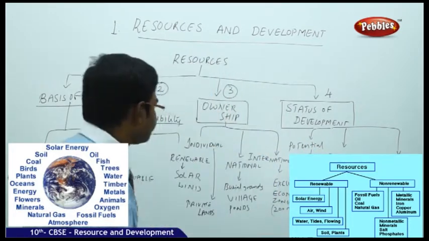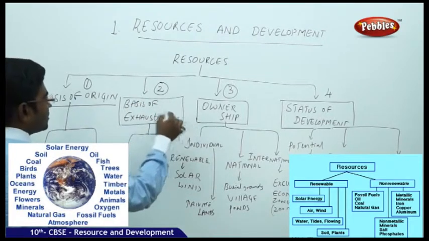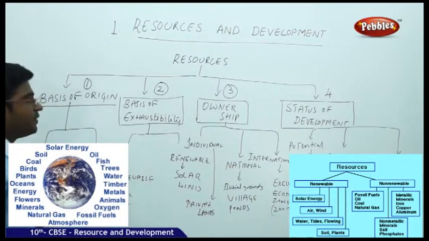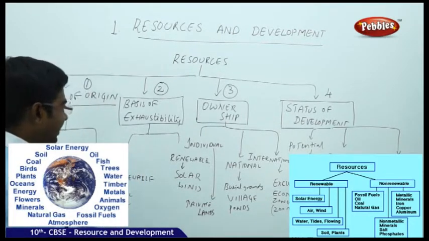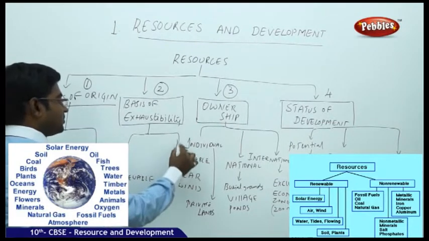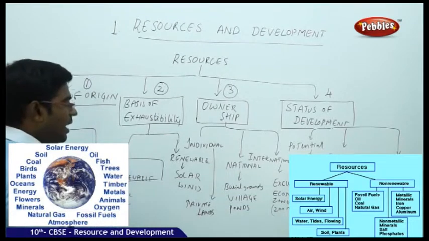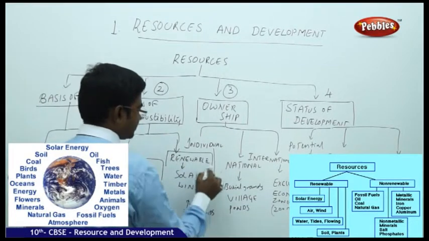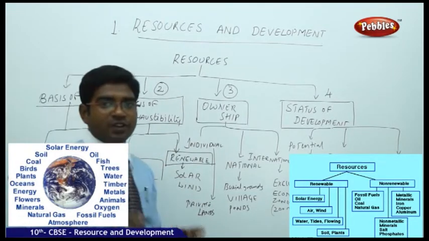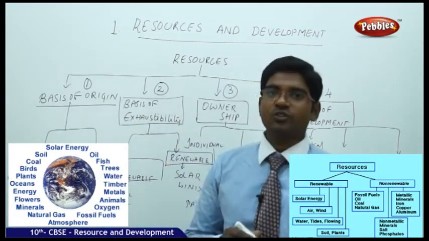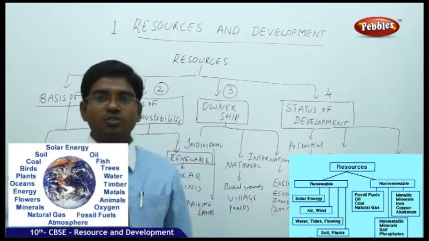Then moving on to the second category of division, that is the basis of exhaustibility. How are the items going to get exhausted? Again, it is further divided into non-renewable sources and renewable sources. Exhaustibility is the nature of a resource which makes the resource get exhausted. Once the resource is exhausted, we cannot use it.